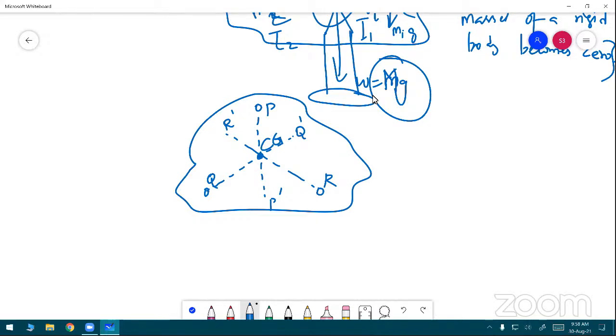The reaction force acting at the point of suspension and the gravitational force acting at the center of gravity cancel each other. It's a very, very important note.